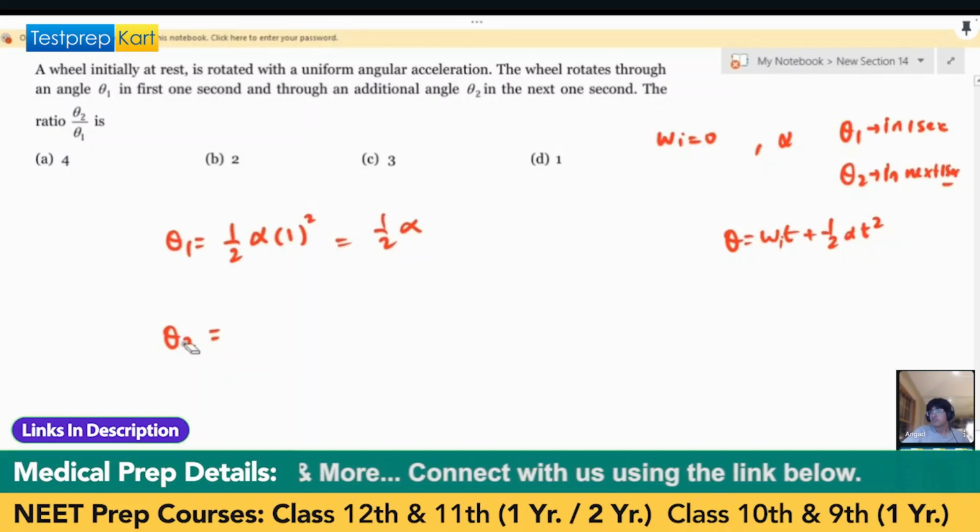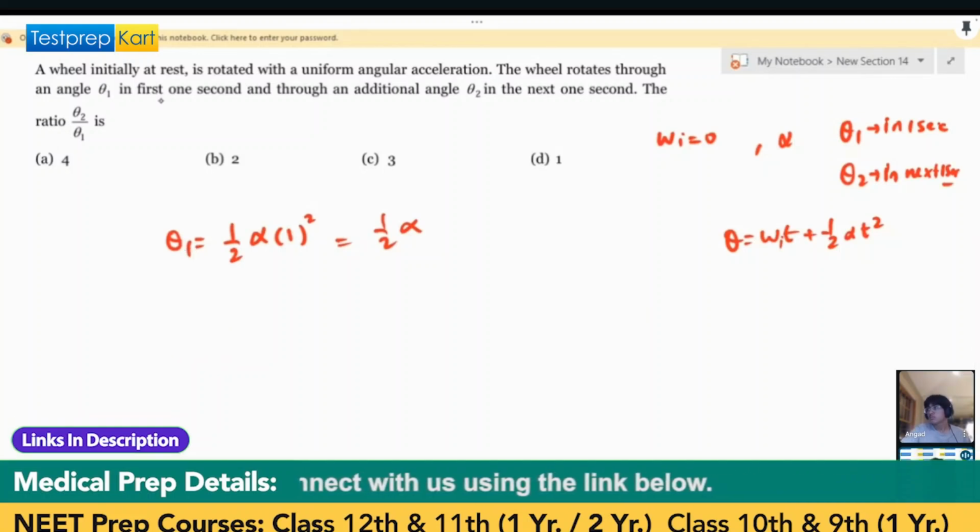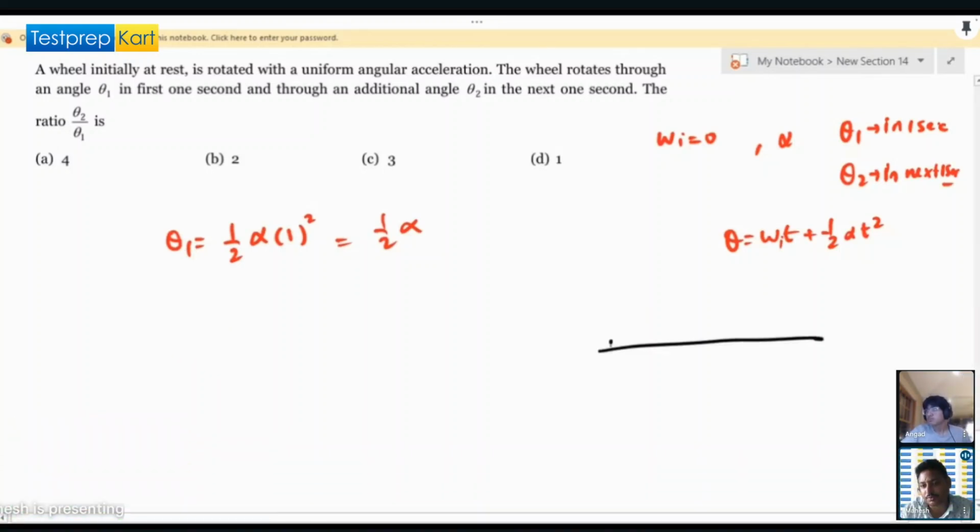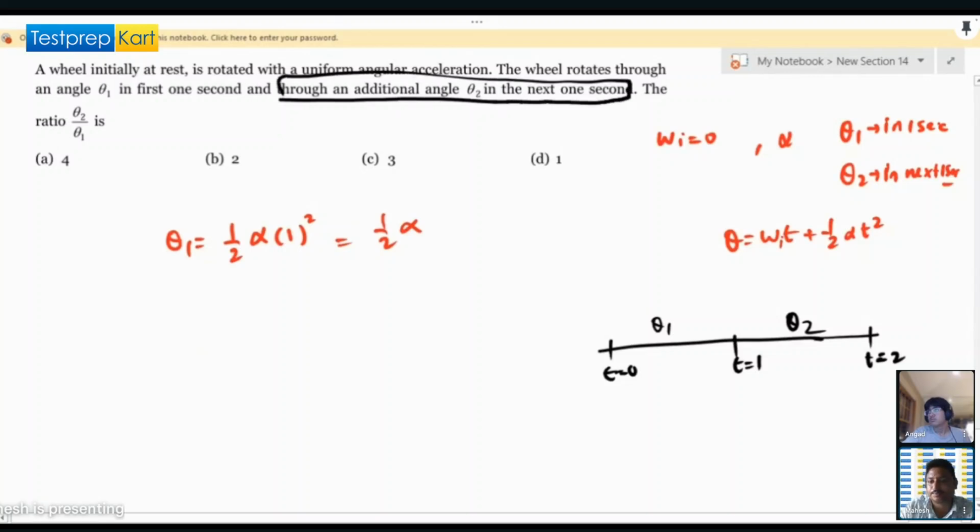So this theta 2, actually, what they are trying to say is from t equal to 0 to t equal to 1, right? So here is the theta 1. From t equal to 1 to t equal to 2, that is the theta 2. So they said through an additional angle of theta 2 in the next 1 second, right? So then theta 1, theta 2.